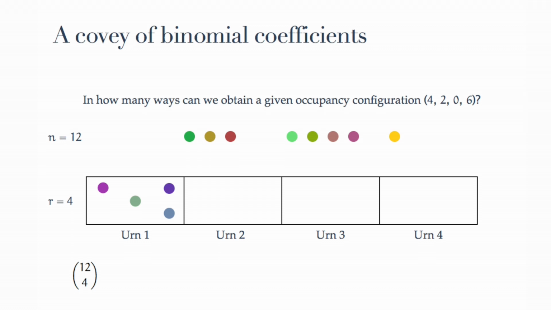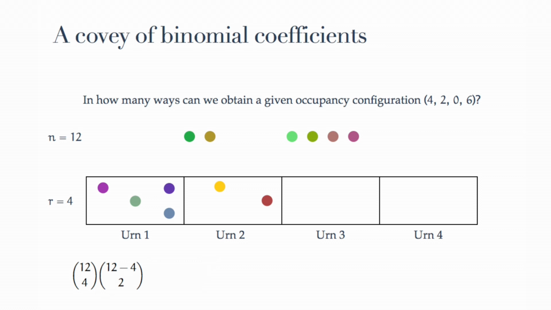With the 4 balls in the first urn, we now turn attention to the occupancy of the second urn. 2 balls have to go there, but 4 balls have already been removed from the pool. So we have 12 minus 4, or 8 balls left. Of those, 2 go into the second urn. How many ways can this be done? Well, 8 choose 2 ways. Or, in a more clear way, 12 minus 4 choose 2 ways.